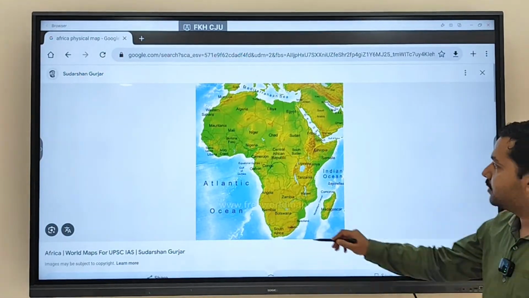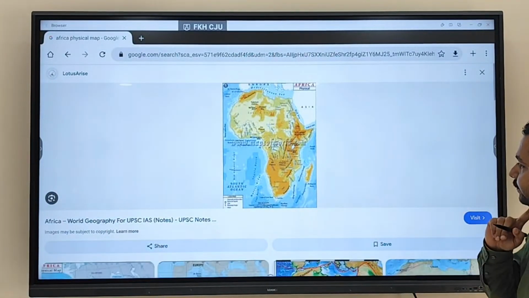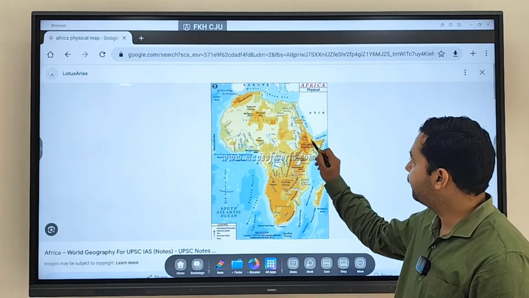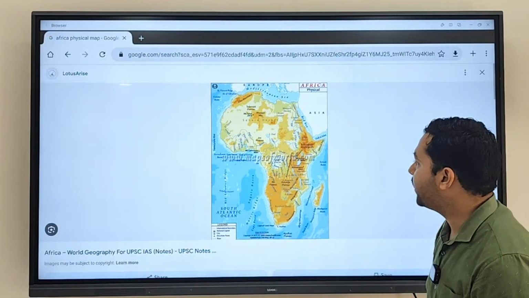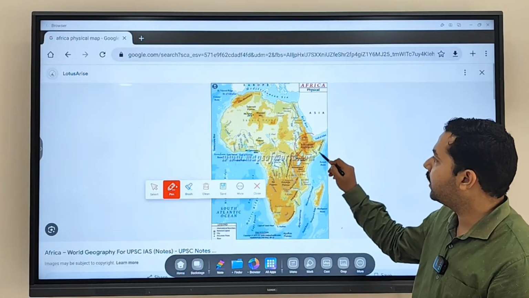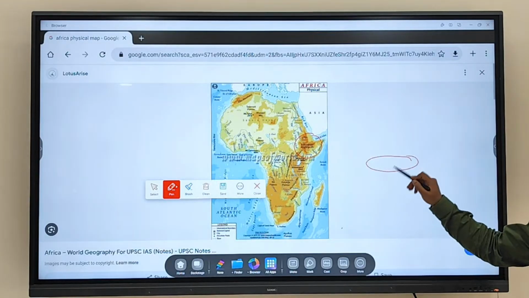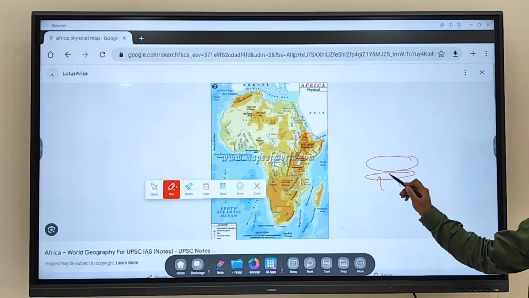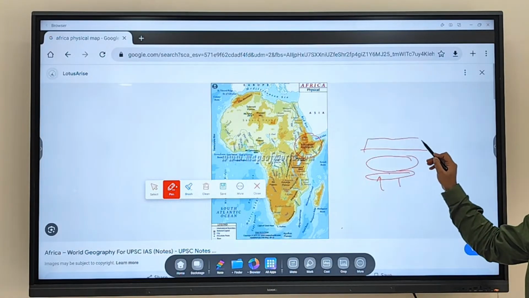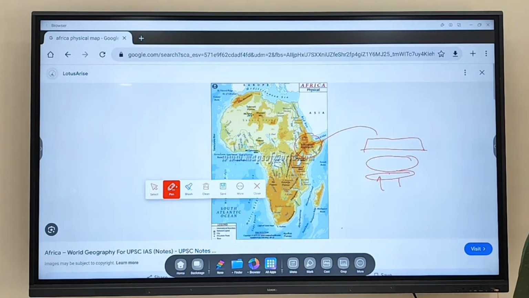So you can see this region is referred to as the Ethiopian highland. Why is this Ethiopian highland formed? As we discussed, this highland is formed because magma has spread. With magma spread, what will happen to the Earth's surface? It gets heated. When it gets heated, it will rise up, and this has led to the formation of the Ethiopian highland. Clear?